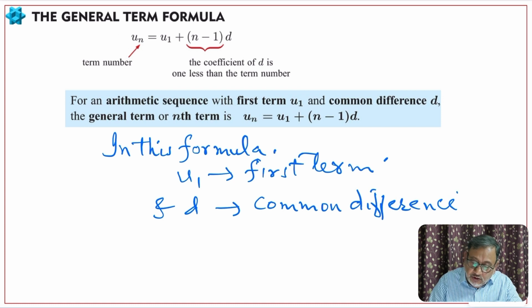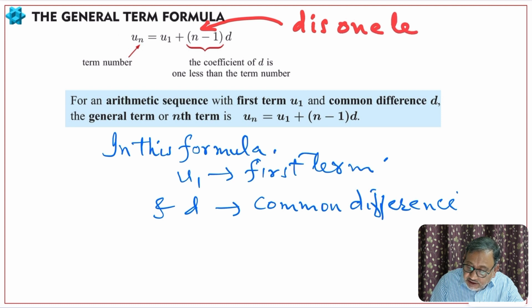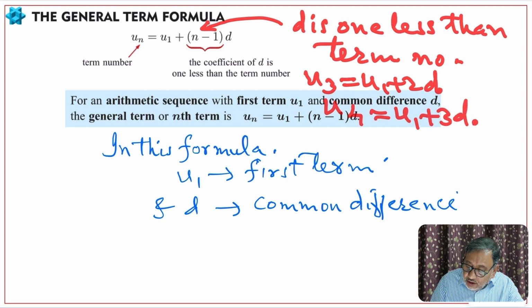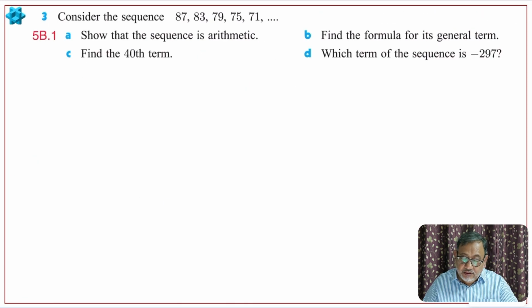Now one more thing you should understand: there is n minus 1 in this formula, so the multiple of d is 1 less than the term number. If the term is third, u3 has u1 plus 2d, u4 has u1 plus 3d, and so on. I hope you will remember it, because this will be very helpful for you.